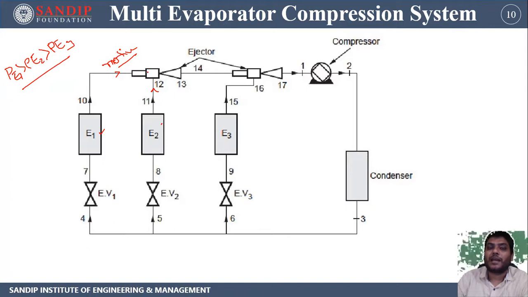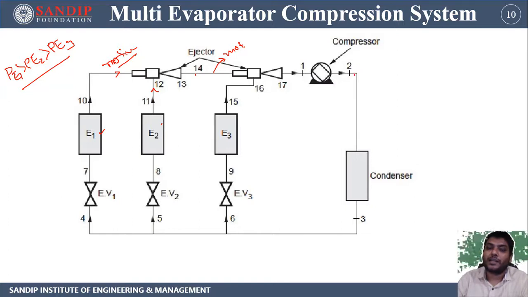After mixing and diffusion process, we will get our next state point 14, and that steam is supplied again as a motive steam, and whatever steam is coming from evaporator number 3 is utilized as the source steam, and is going to mix over here and again diffuse. The pressure will again rise, and then it is supplied to the compressor, where the final condenser pressure will be achieved.